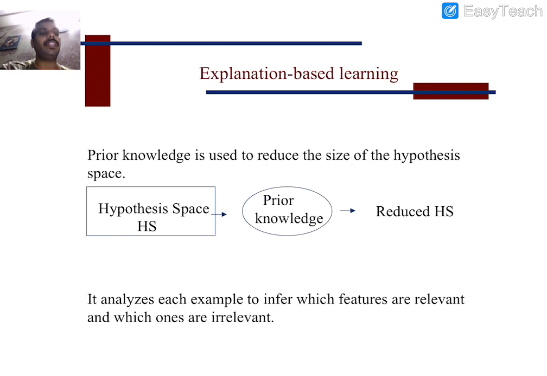One more technique is defined as explanation based learning. Here, prior knowledge is used to reduce the size of the hypothesis space. Whatever hypothesis we are going to target, in order to reduce the hypothesis space, prior knowledge is used. So this is explanation based learning, which is used to reduce the hypothesis space.